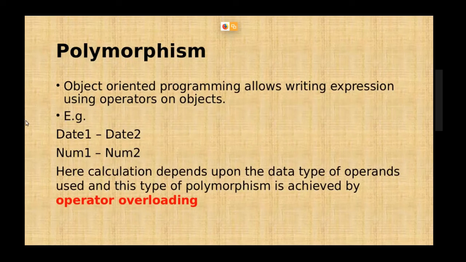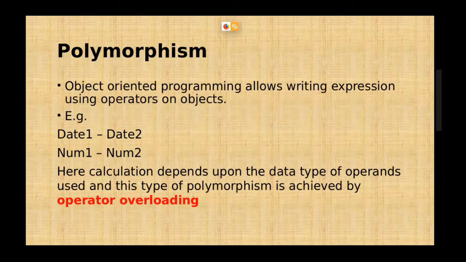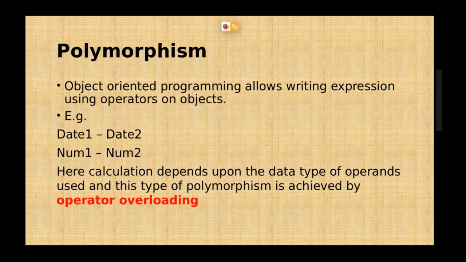First, object oriented programming allows writing expressions using operators on objects. For example, if there is a function to find out date 1 minus date 2, that means the difference between two given dates. And the second example is number 1 minus number 2, that is the difference between two given numbers. In both, the operator is the same, that is subtraction, but the method of finding the result is different. So here with the same operator we are doing the calculation differently. So this is called operator overloading.